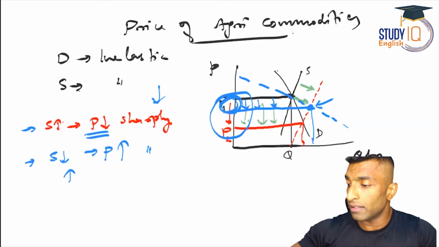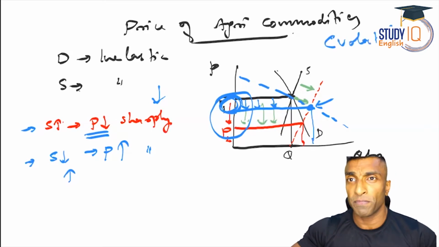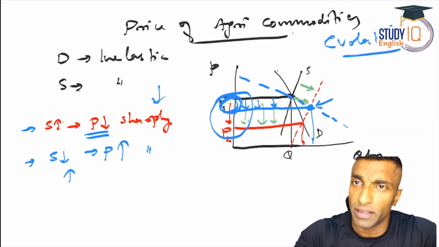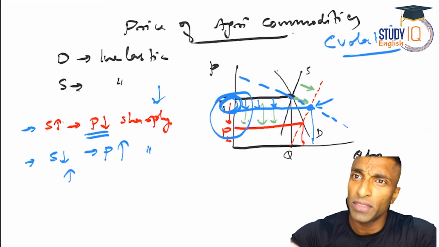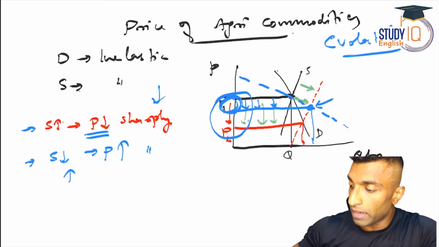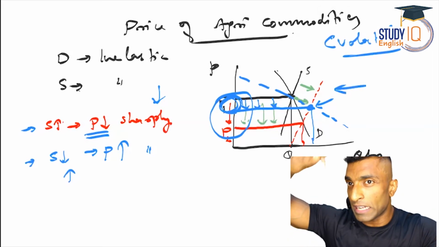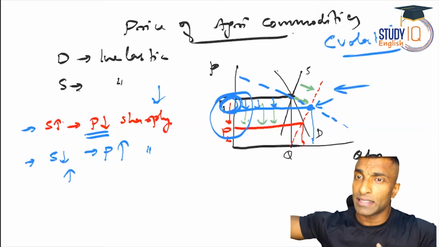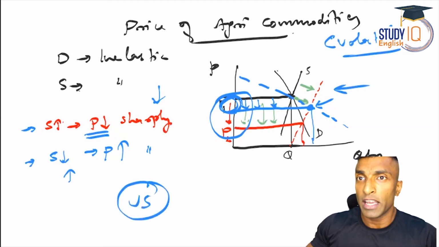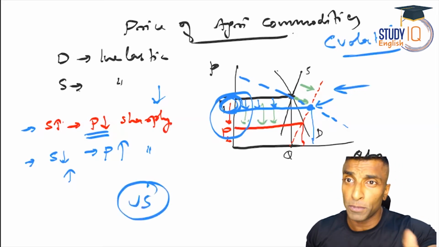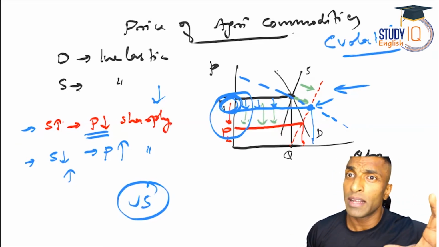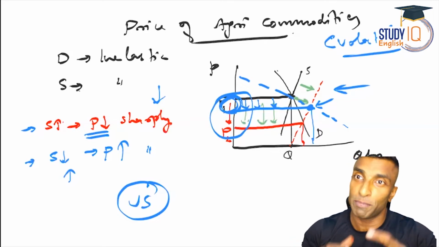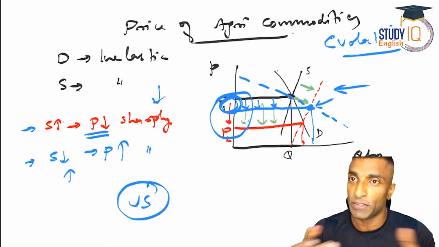But I want to tell this concept, why agricultural commodities are so volatile. If you get this one, whether it is in prelims or in mains, the answer is very clear. Both demand and supply are inelastic. If any one of these would have been elastic, like I have shown you here, if demand is elastic, the price change would not have been that much. If supply is elastic, like as I've told you in case of the US, the farmers have options, like they can go for storage facilities. So in the US, we cannot consider it as perishable. It is perishable, but they have the storage facility and everything.